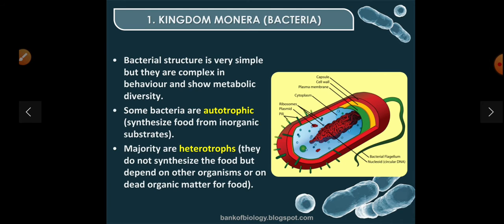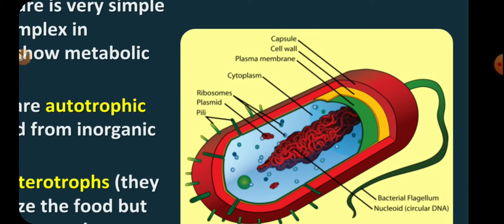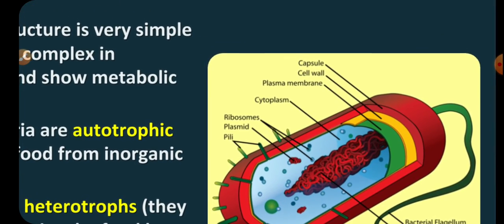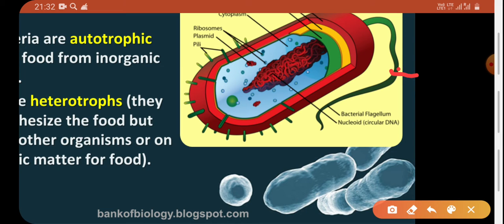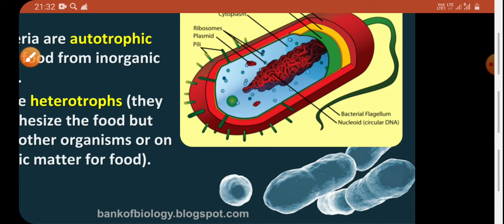They do not synthesize food but depend on other organisms or dead organic matter for food. This is the structure: capsule, cell wall, plasma membrane, cytoplasm. This is the flagellum, this part helps in the movement of the bacteria.